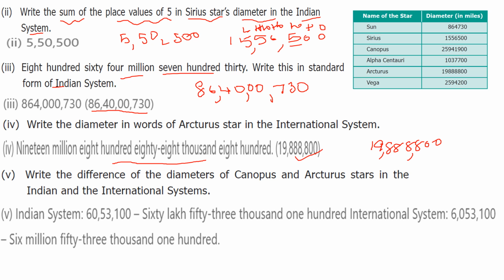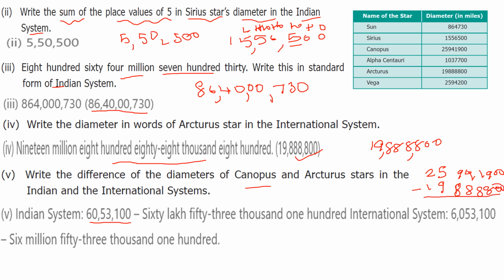Next one, write the difference of the diameters of Canopus and Arcturus star in the Indian and international. So first Indian system we write it. Write the difference. So first we will find the difference of Canopus and Arcturus. So here write the number 25,941,900 and Arcturus, that is 19,888,800. So we will find the difference.